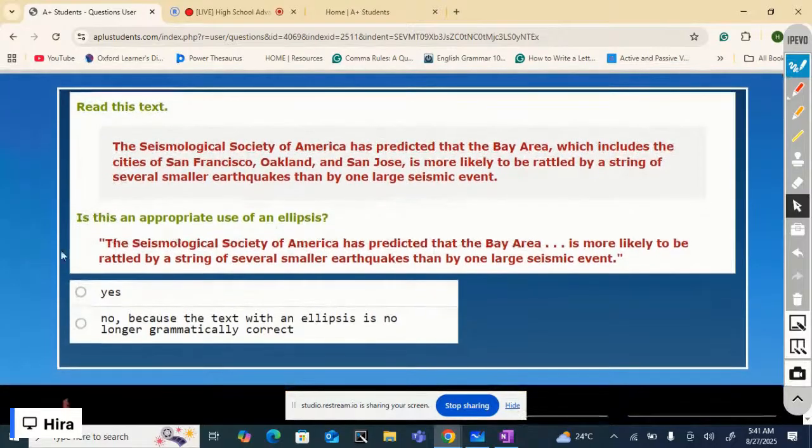The Seismological Society of America has predicted that the Bay Area is more likely to be rattled by several smaller earthquakes than by one large seismic event. Is it an appropriate use of ellipsis? Yes, or no, because the text with an ellipsis is no longer grammatically correct.